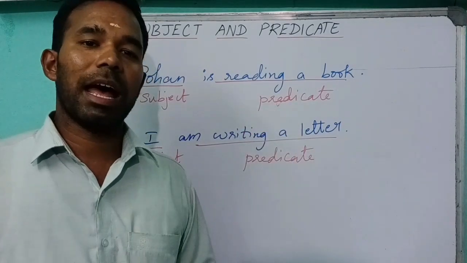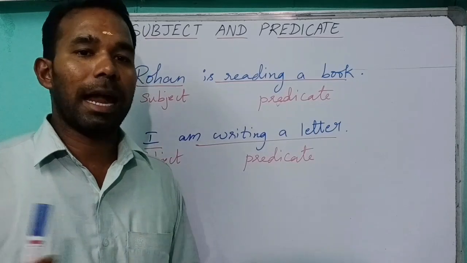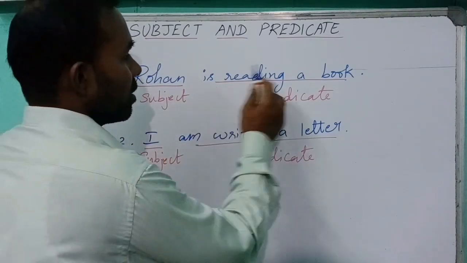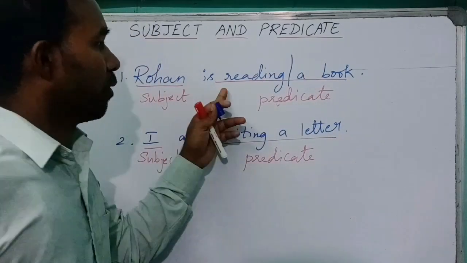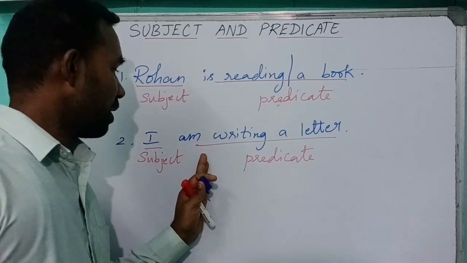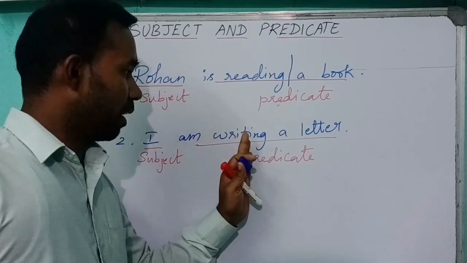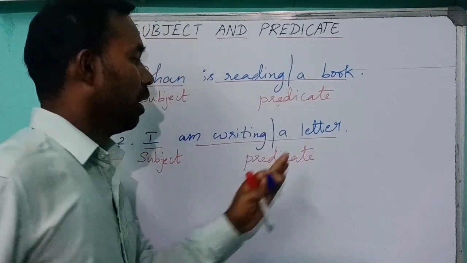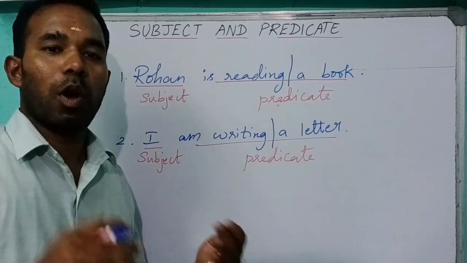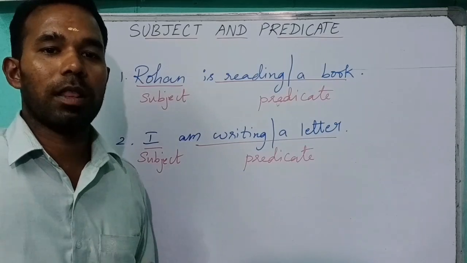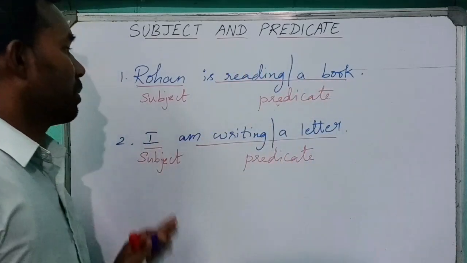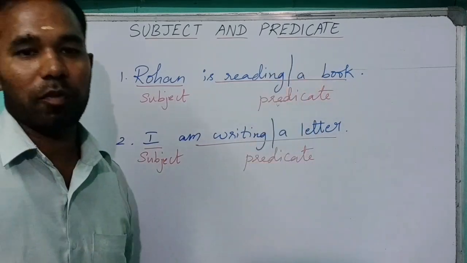Next, let us see about the predicate. A predicate may have two parts, a verb and an object. Here, in this predicate, is reading is a verb, a book is the object. And in the second sentence, am writing is a verb, a letter is an object. The second noun or pronoun in the sentence is called the object, which receives the action of the subject.